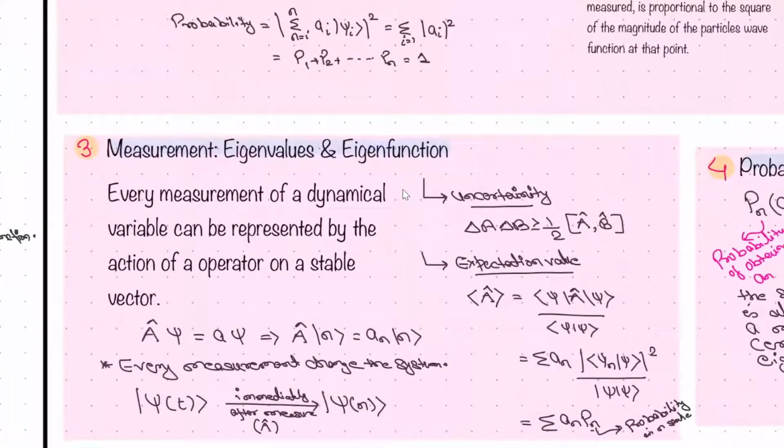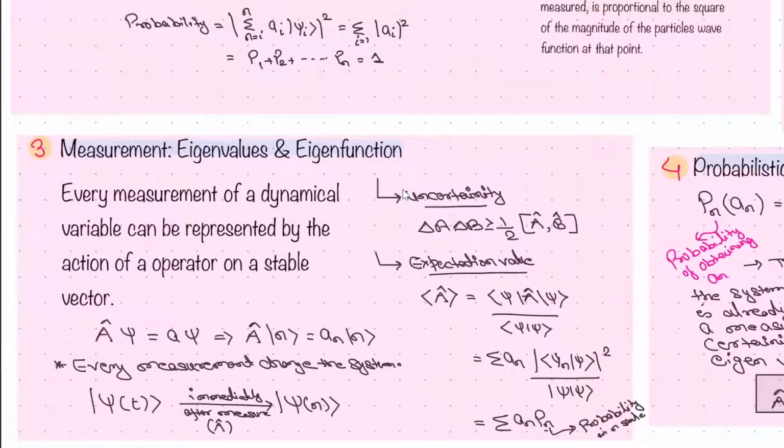Next, to measure any dynamical variable, we need to apply the eigenvalue equation, this equation. And from here, you can say that this is basically the operator, this is basically the eigenfunction, and this is basically the eigenvalue. So something is written like this, right? If you start measuring the n, the state will change to psi n, right? So every measurement changes the system, right? Every measurement disturbs the system, right?